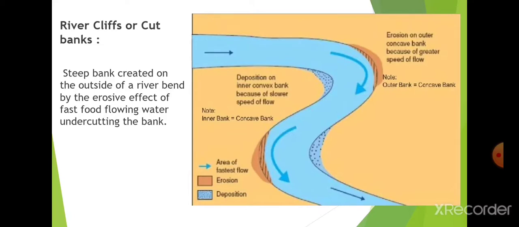In this topic, what you have to do is write the whole procedure of the river, starting from its origin up to the middle course. That means you have to write what things are formed during the upper course and what things are formed during the middle course of the river. You have to write all that in your copy.